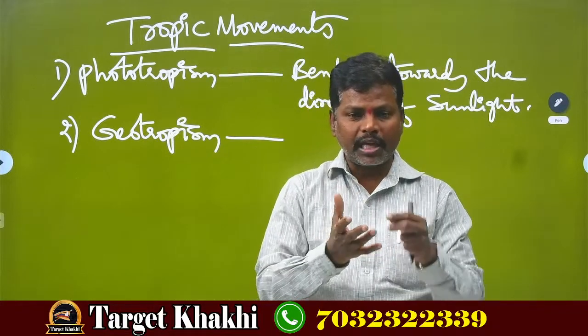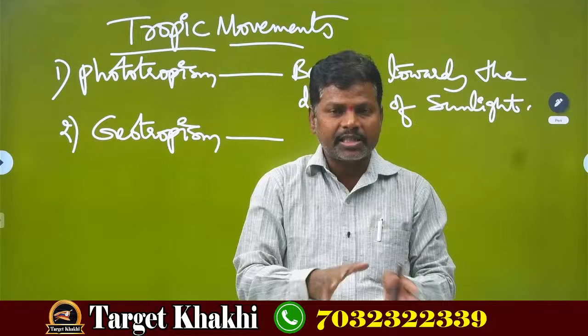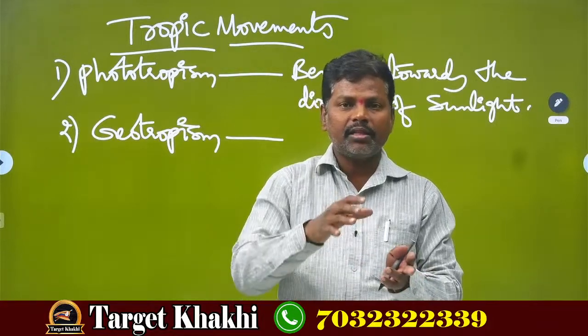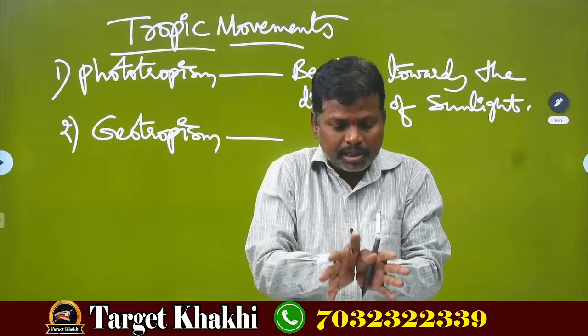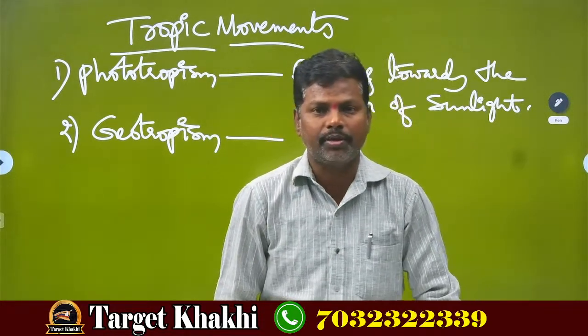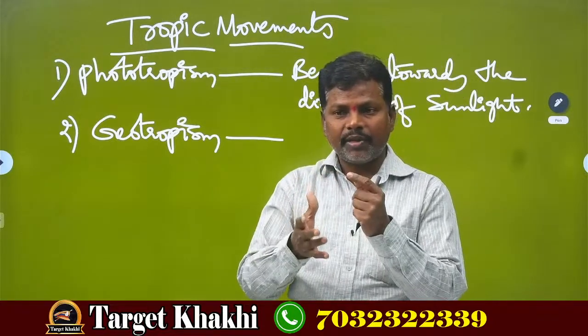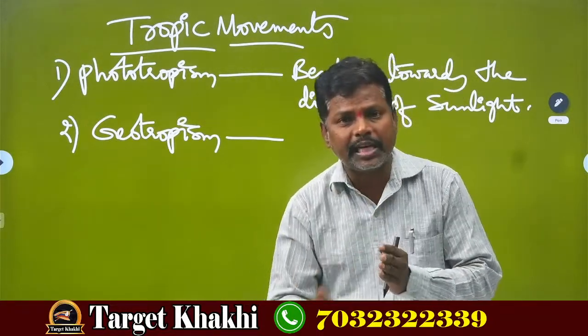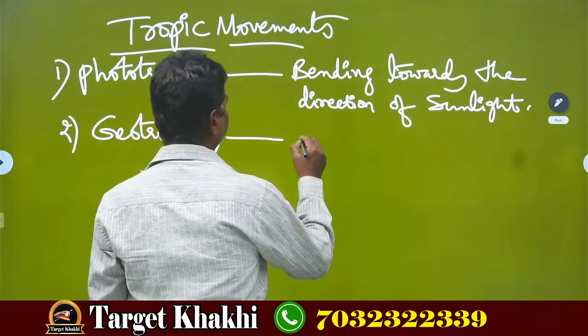The plant roots are completely fixed under the ground, restricted until the plant's death. The roots spread widely under the soil. So the direction shown by the roots towards the earth is called geotropism.